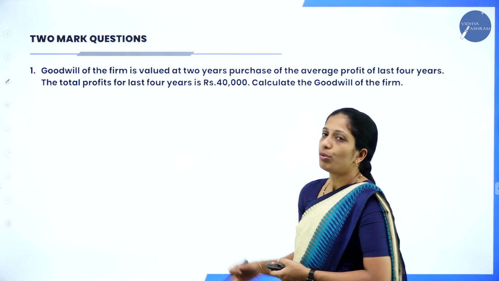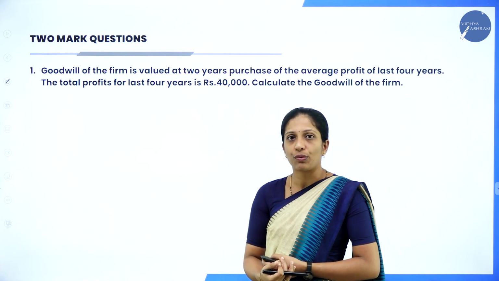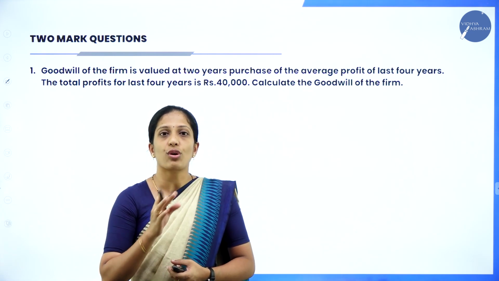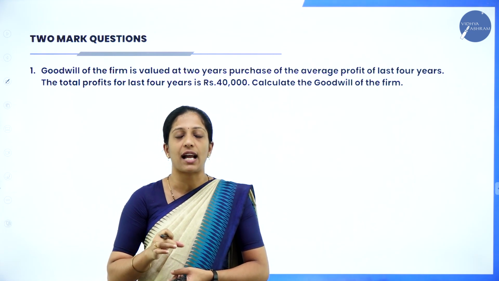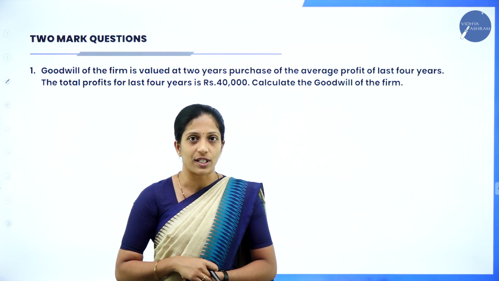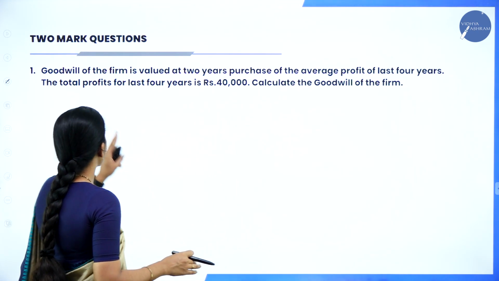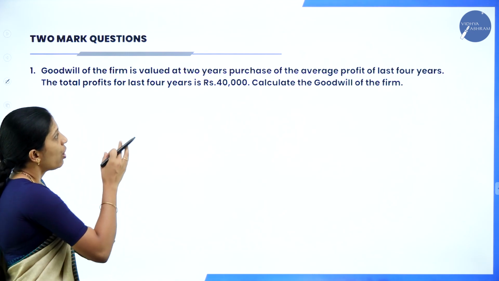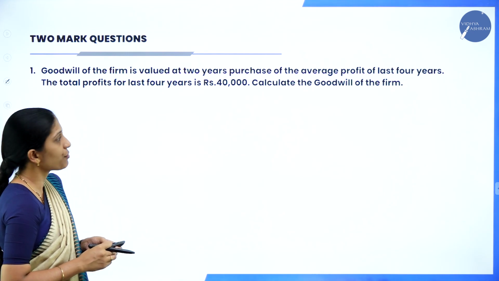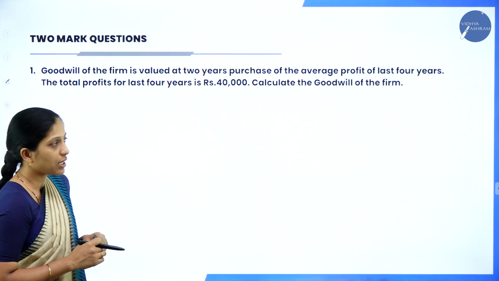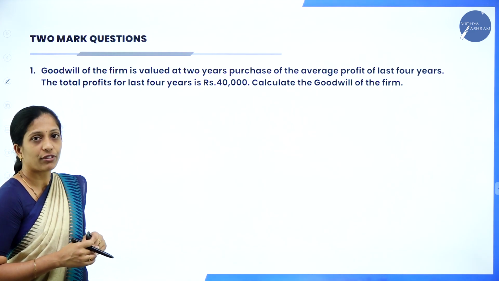Now coming to your 2 marks questions. As per the new question paper pattern as well as your model question paper, there is no 2 marks question, but for the safer side, let us see what questions they have asked for 2 marks in your previous question papers. Now go through the question here. Goodwill of the firm is valued at 2-year purchase of the average profit of the last 4 years. The total profit for the last 4 years is rupees 40,000. Calculate the goodwill of the firm.